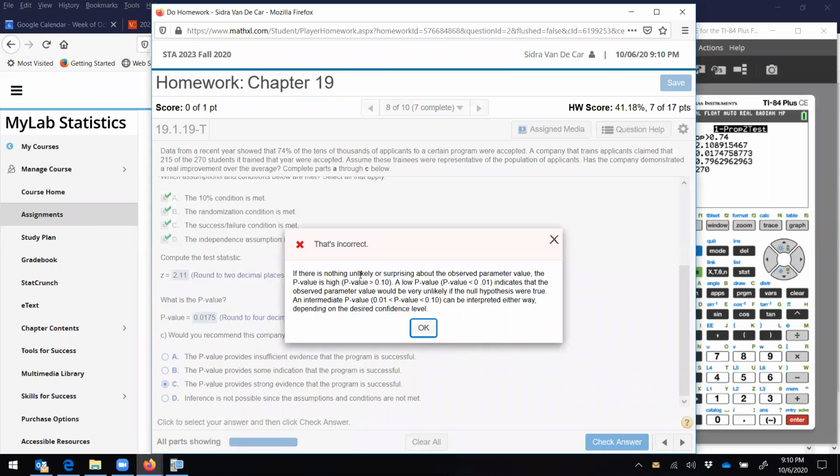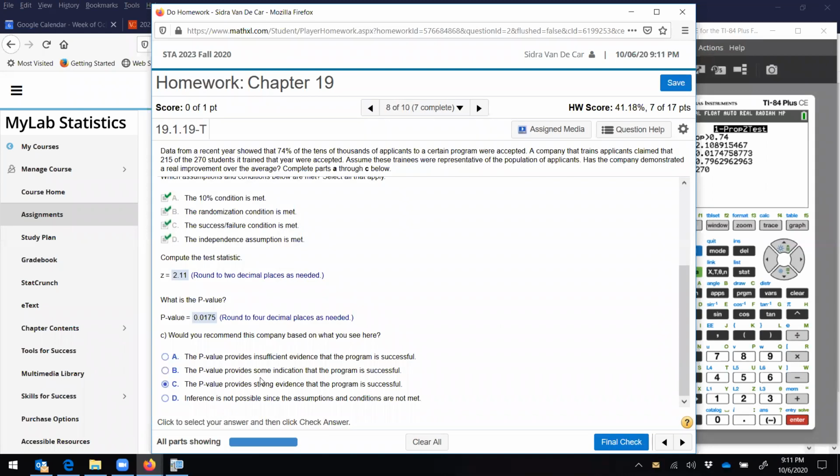Oh, sorry. So they want some indication, not strong evidence. So that's pretty low.